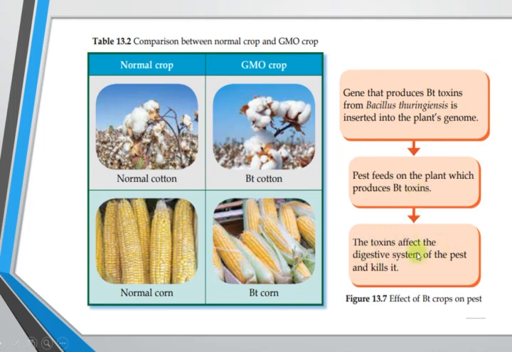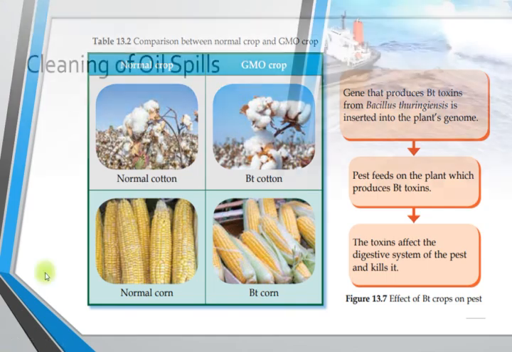The toxin affects the digestive system of the pest and kills it. So the toxin produced by the plants will kill the pest. That is the effect of the BT crops on pests, whereby the BT crops produce the toxins, which are eaten by the pests, and it kills the pests.